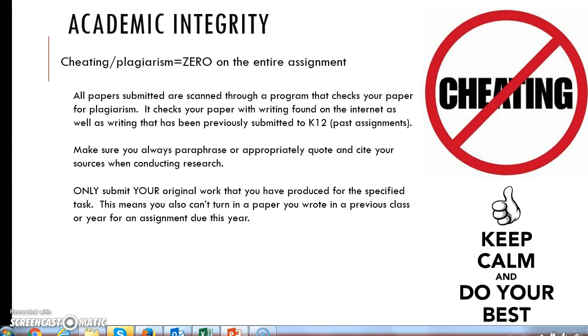If you do submit something that's plagiarized, you will receive a 0 on the assignment. If you get a 0 on a huge assignment like a research paper or a unit test, that could negatively impact your grade in such a way that it'll be hard to crawl back from. So you definitely want to make sure that you're only submitting your original work.